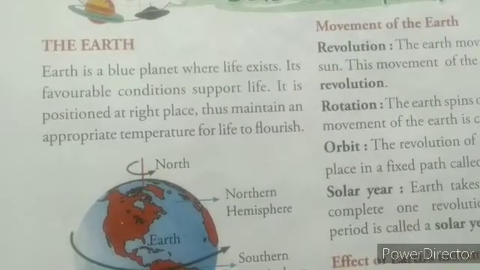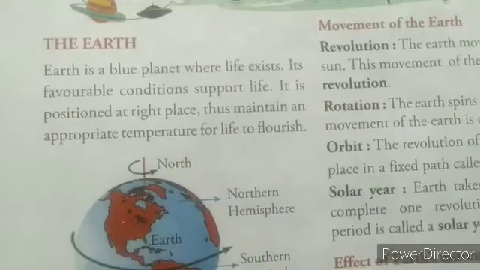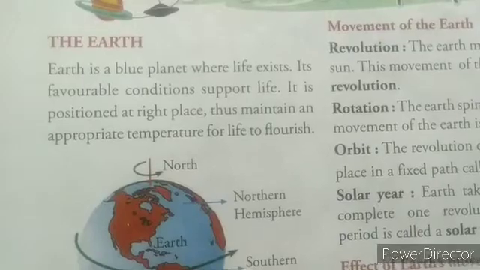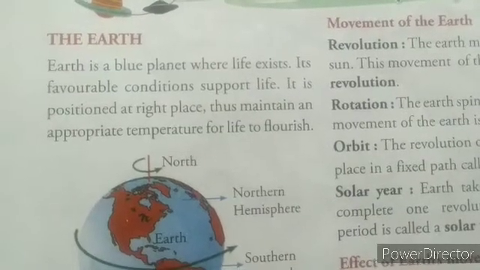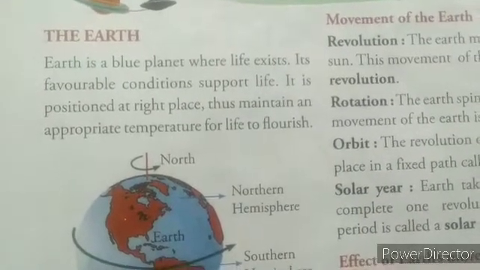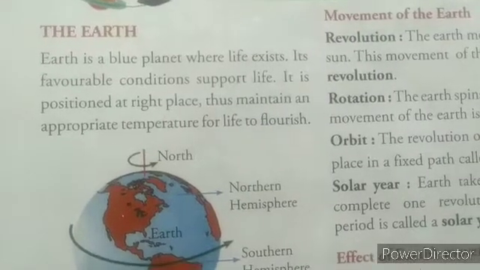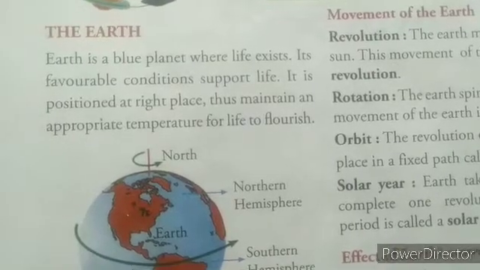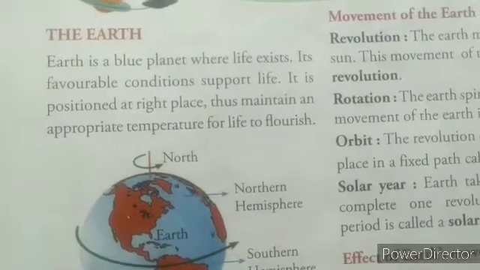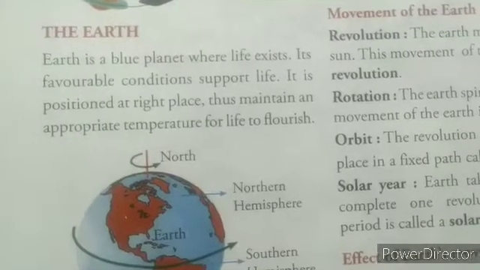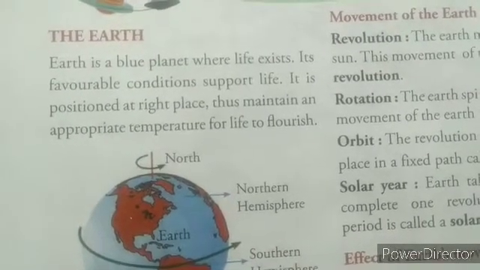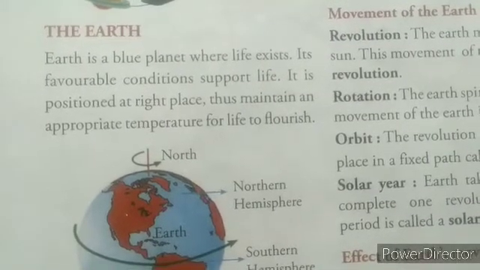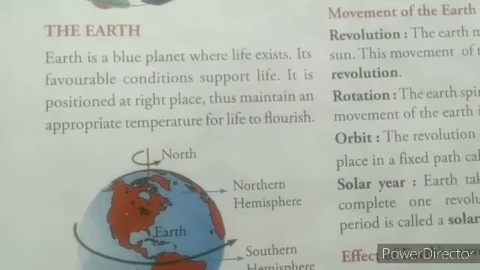Earth is probably the only planet where life exists because it has enough water and oxygen to support plants, animals and humans, and it is neither too hot nor too cold as it is at the right distance from the sun. It is positioned at a right place. That is why it is neither too hot nor too cold. It has enough water and oxygen to support plants, animals and humans. That is why Earth is the only planet where life exists and Earth is called a unique planet.